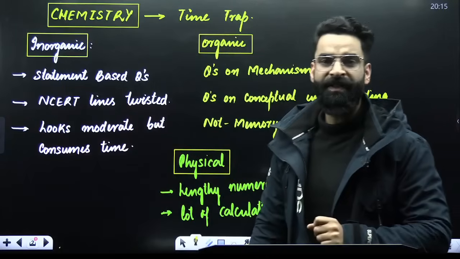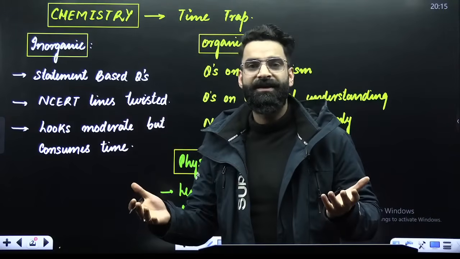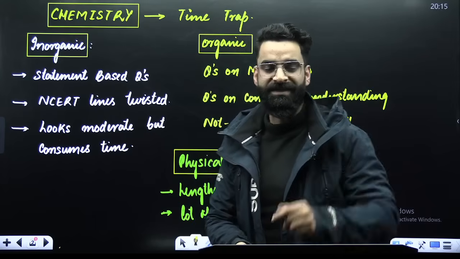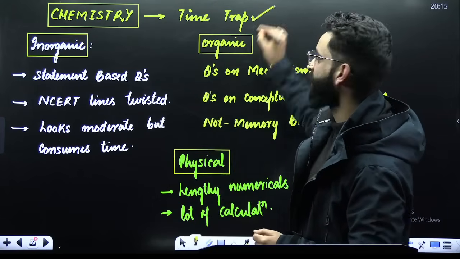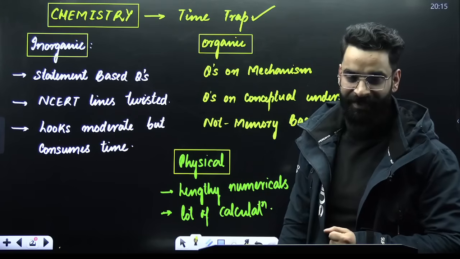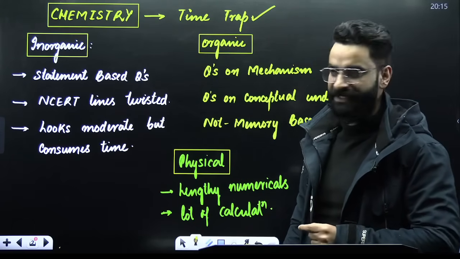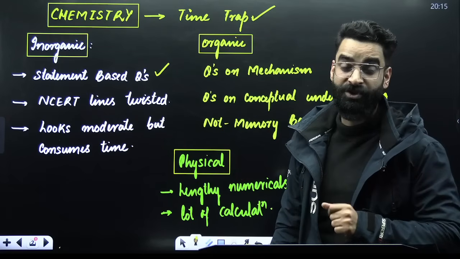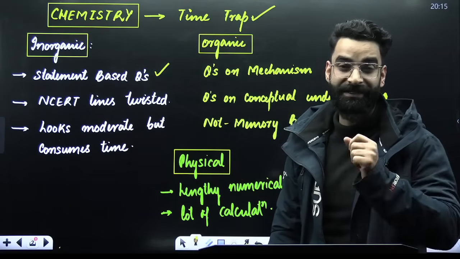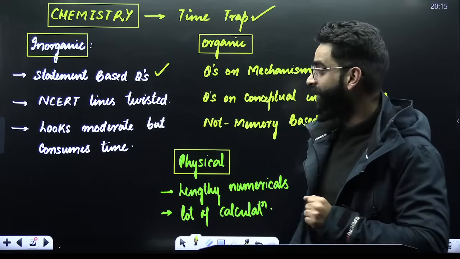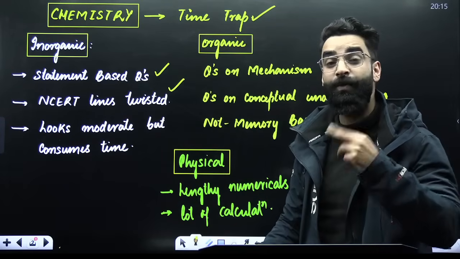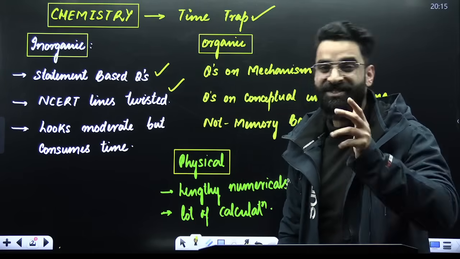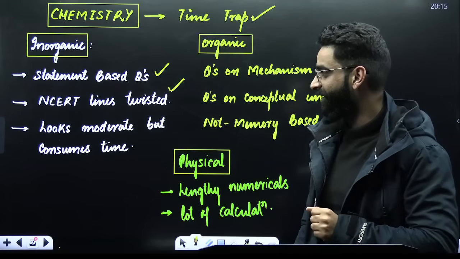If you look at chemistry, it is the favorite of the JEE students. They used to start with chemistry first, but this year, chemistry was a time trap, my dear students. What is meant by time trap? If I talk about inorganic chemistry, there were a lot of statement based questions. And if statement based questions are asked in your examination, it takes a lot of time to solve them. Number two, NCERT lines were twisted. Questions were from NCERT, but the lines were twisted when it comes to inorganic chemistry, right?